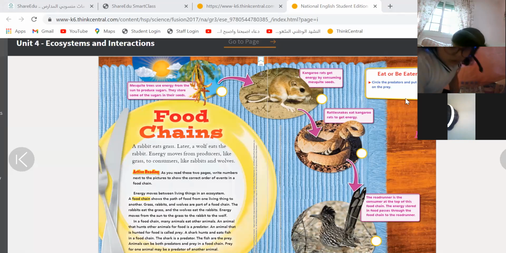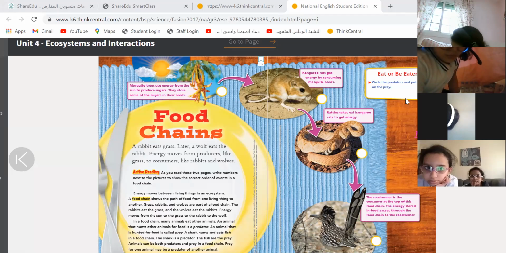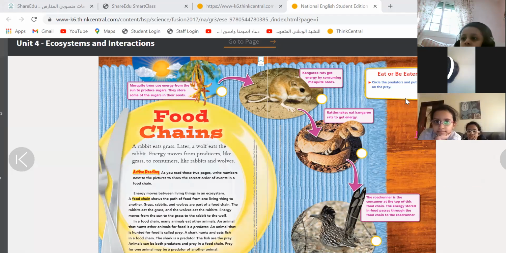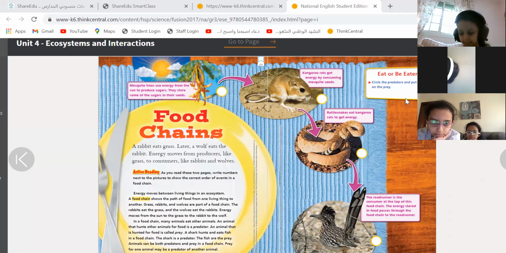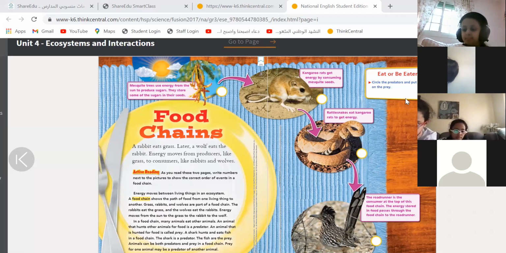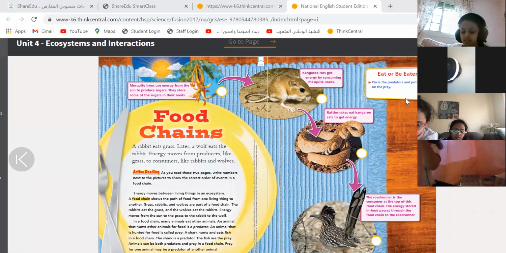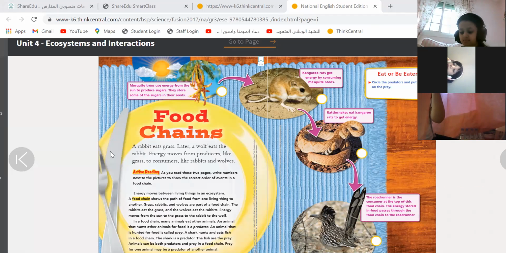If it eats only plants, is it a herbivore, omnivore, or carnivore? Only plants. It's a herbivore, guys. Okay.